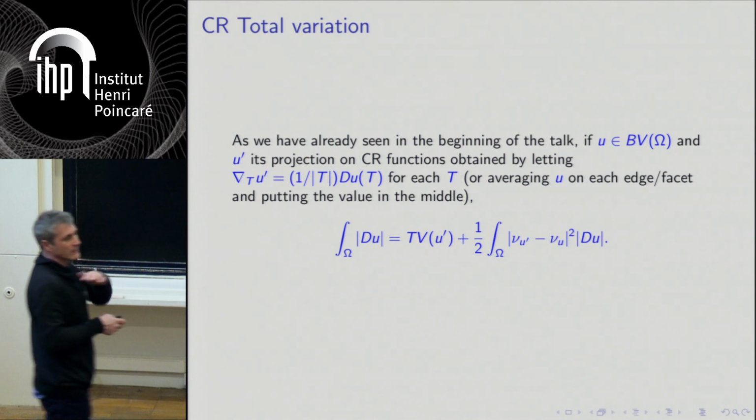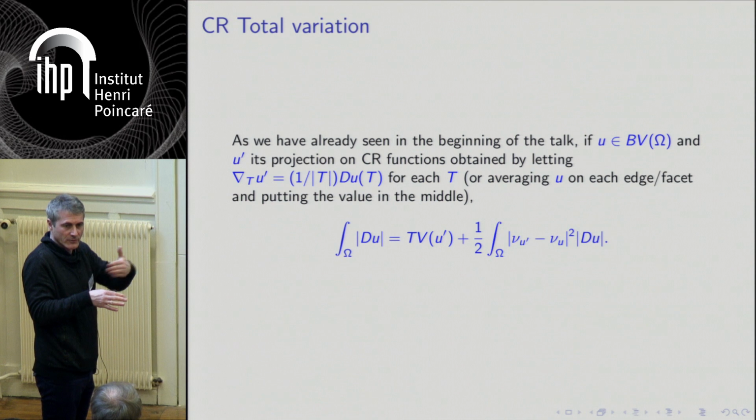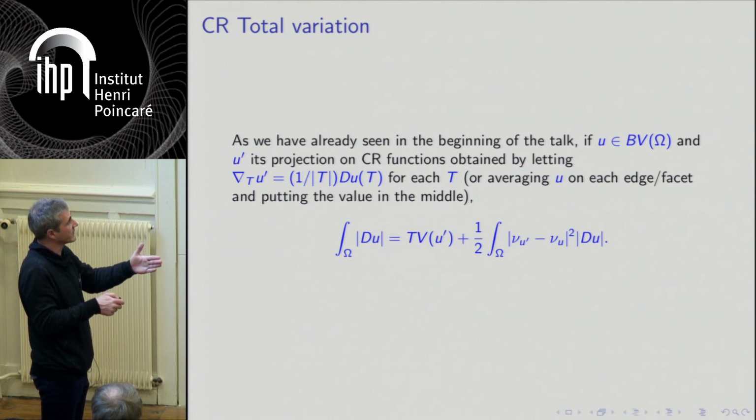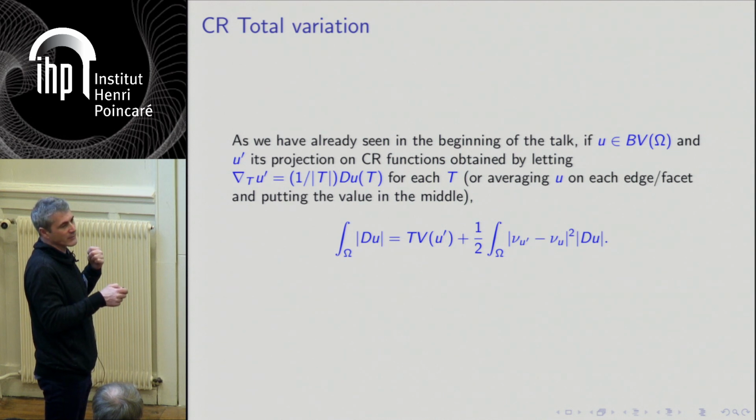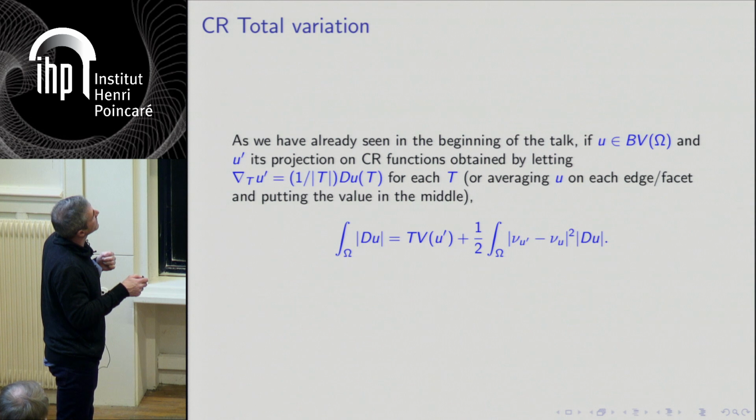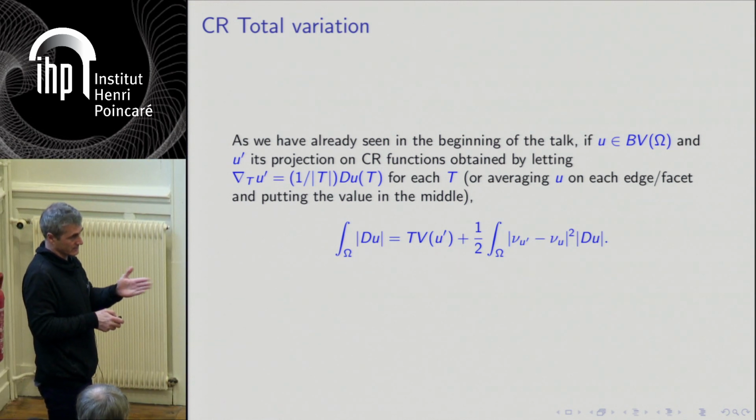So again, it means that even if your function is very discontinuous or whatever, if it does not rotate too fast at the scale of your discretization, then these quantities are almost the same. So you always have an inequality. We already saw that. And we have an error between the two energies, which depends on the oscillation of the direction of the function.